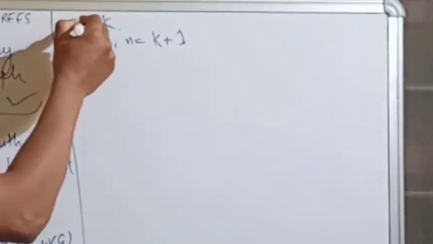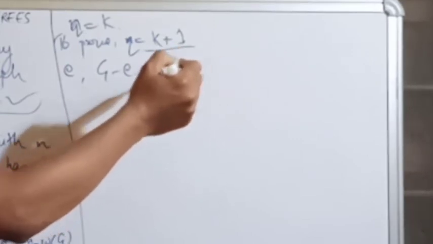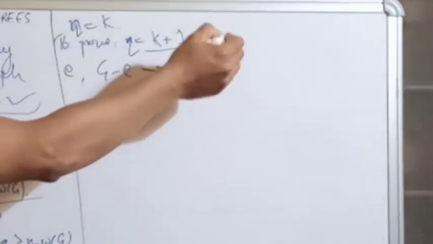k plus 1, we have to prove that the theorem is true for a graph G, sorry, for q equals k plus 1 number of edges. Now let us, from these k plus 1 edges, select one edge e and subtract it from G, giving G minus e. So G minus e has k edges because we have subtracted 1, and for k edges the given statement is always true, yes or no?